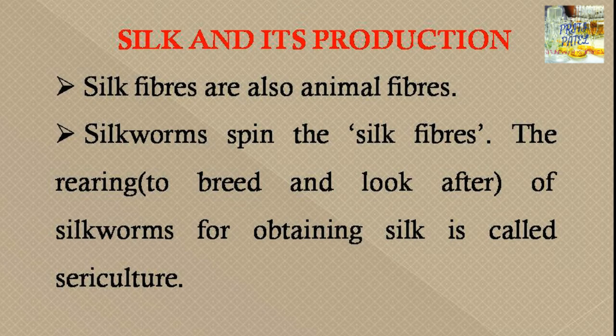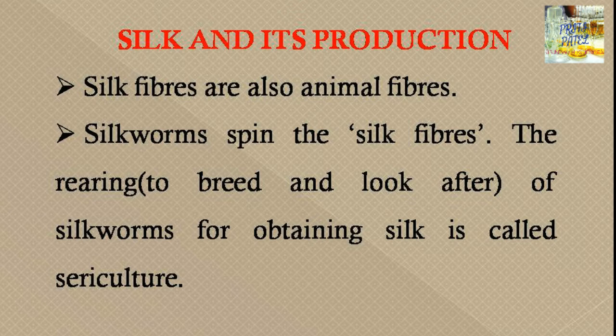So today we will learn about silk and its production. Silk fibers are also animal fibers, obtained from the natural thread-like filaments spun by the silkworm. So why is it so popular? Because it is very costly and very difficult to produce, and second, it is a poor conductor of heat and a good insulator, which keeps us warm in winter and cool in summer.